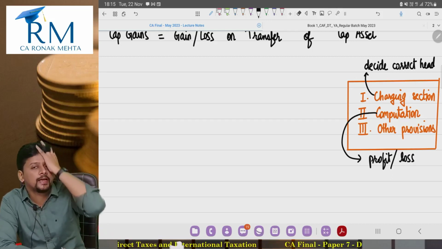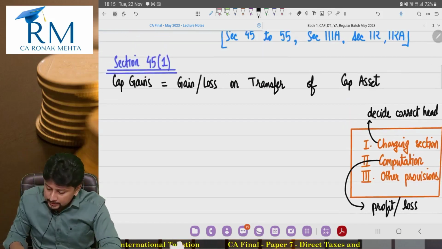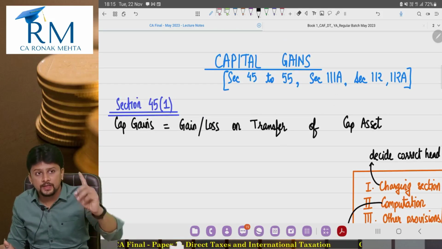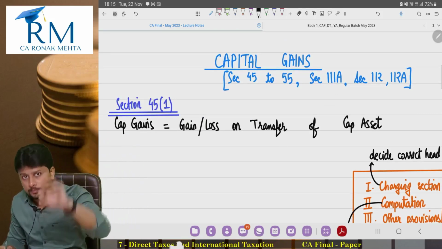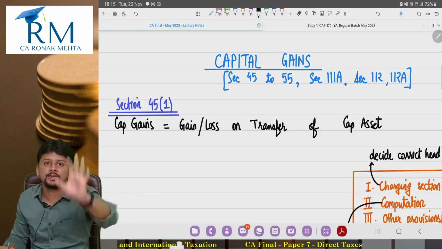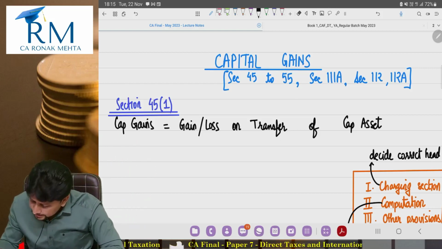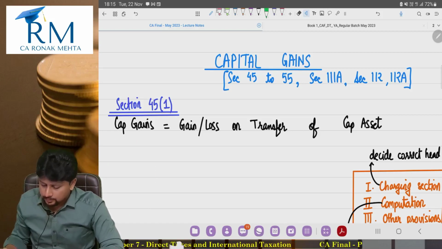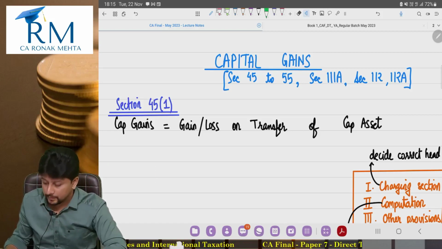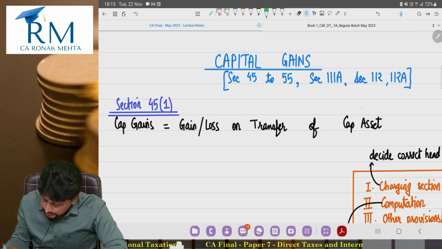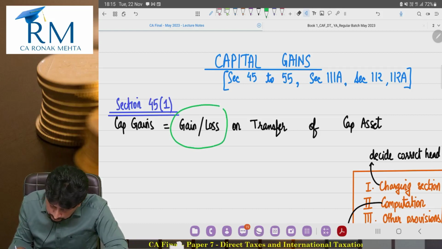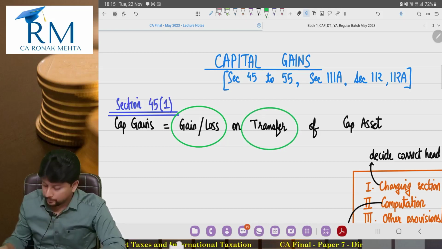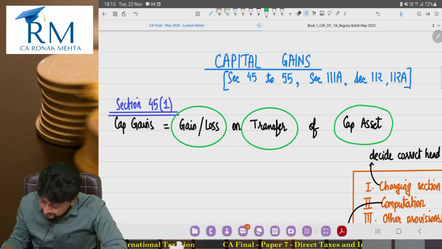Now this much is very evident: capital gains will arise. Capital gains will be the right head of income, the head under which you will classify this income, provided charging section 45(1) gets satisfied. And what is 45(1)? 45(1) has three aspects. Capital gain is the gain or loss arising on the transfer of a capital asset.